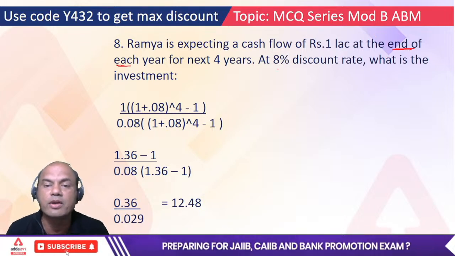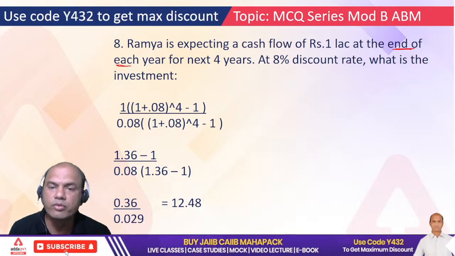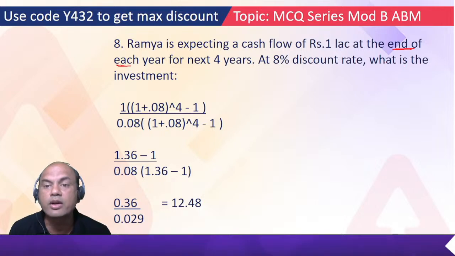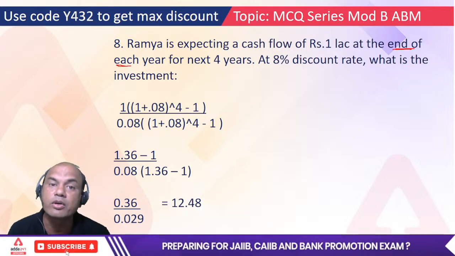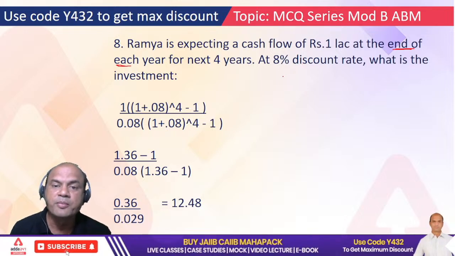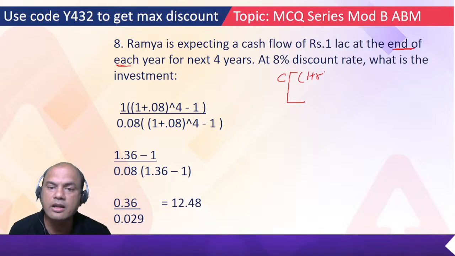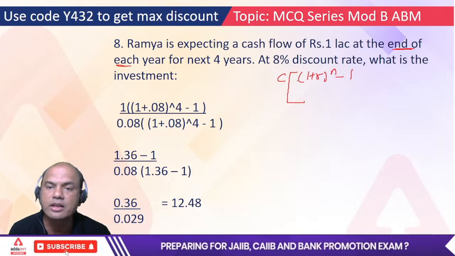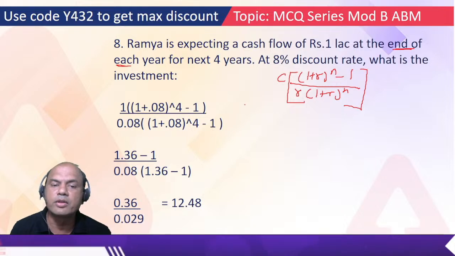What was the formula for ordinary annuity? And what do we want, present value or future value? What is the investment to be done today? Today means present value. So C into 1 plus r raised to n minus 1, the whole upon r into 1 plus r raised to n, right? The whole upon 1 plus r raised to n.